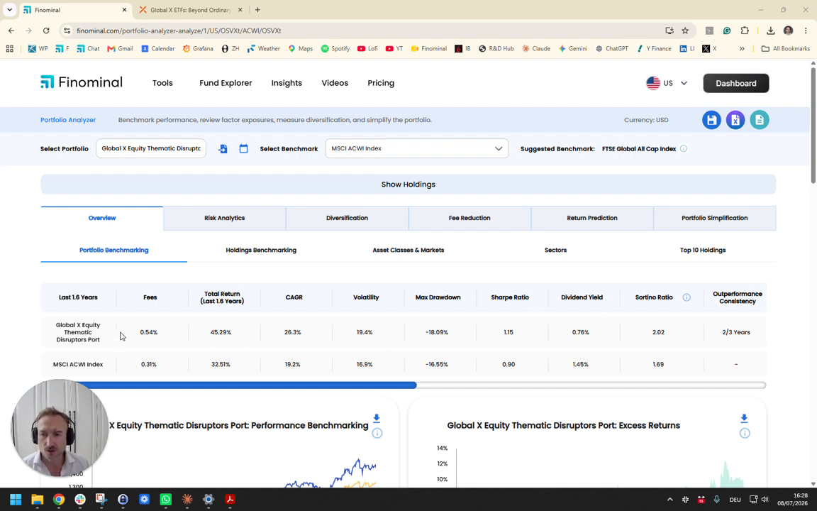Today we're going to look at Global X's Equity Thematic Disruptors Model Portfolio. The goal of this portfolio is to provide exposure to 7 to 12 large trends within the global economy. And Global X has a very unconstrained mandate with regards to selecting themes.